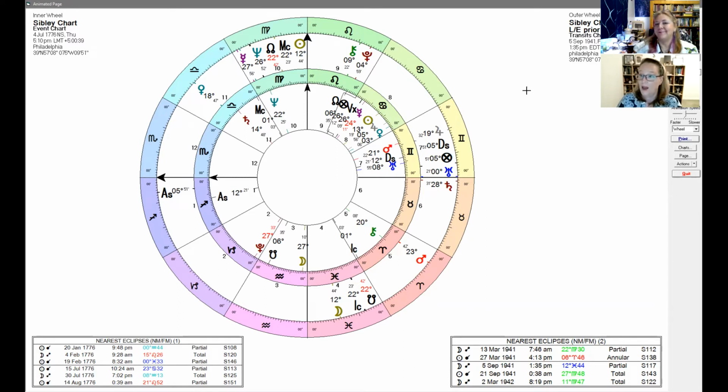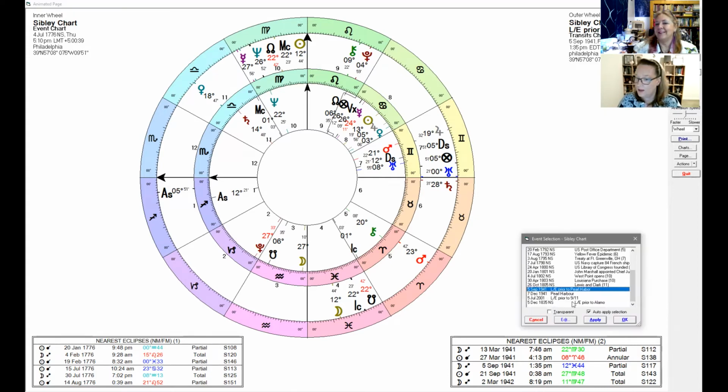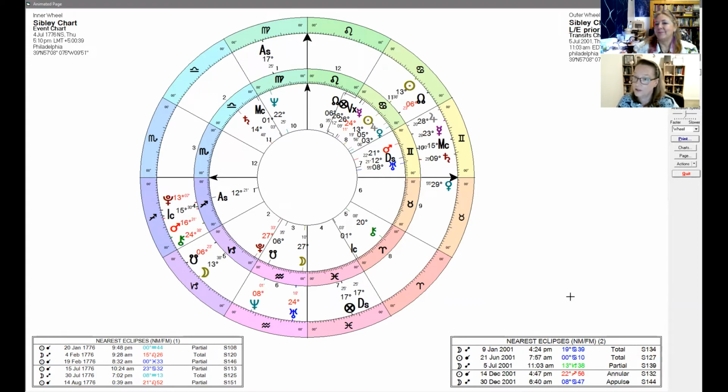And then we had the lunar eclipse prior to 9/11. So 9/11 obviously was the 11th of September. The prior lunar eclipse was the 5th of July, 2001, at 13 degrees Capricorn.